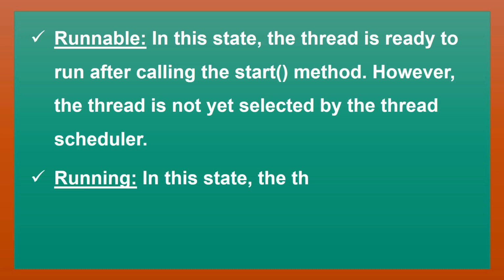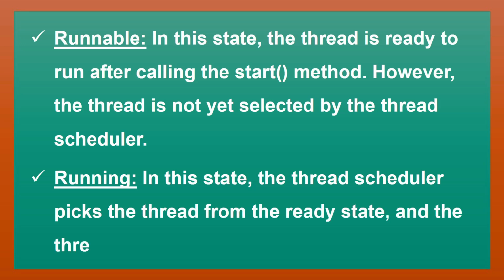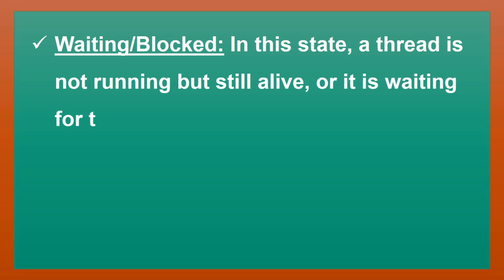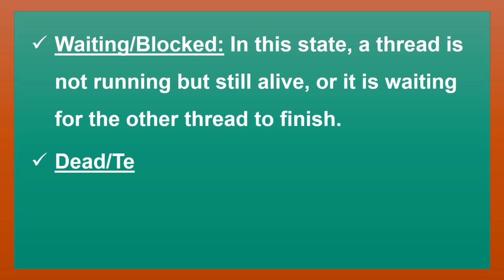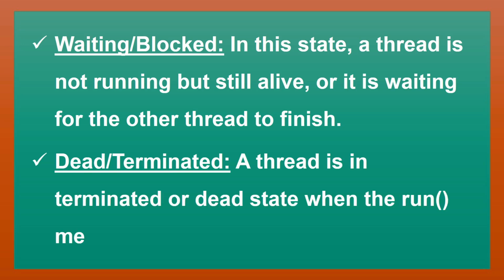Running: in this state, the thread scheduler picks the thread from the ready state, and the thread is running. Waiting or blocked: in this state, a thread is not running but still alive, or it is waiting for another thread to finish. Dead or terminated: a thread is in the terminated or dead state when the run method exits.